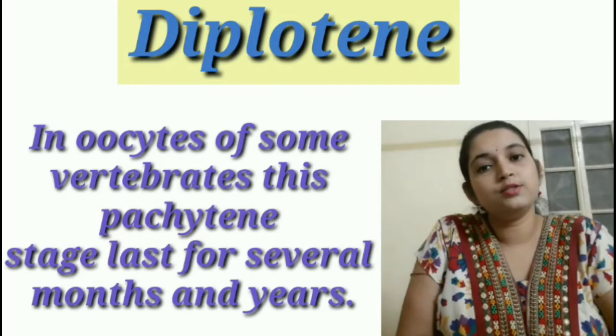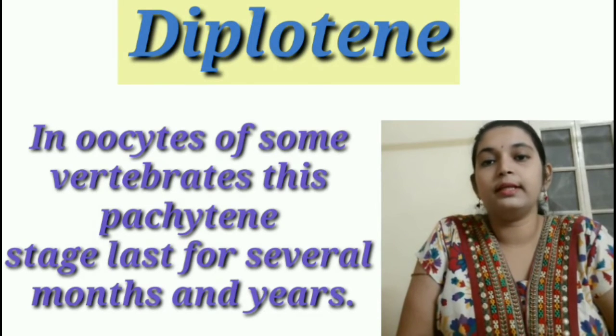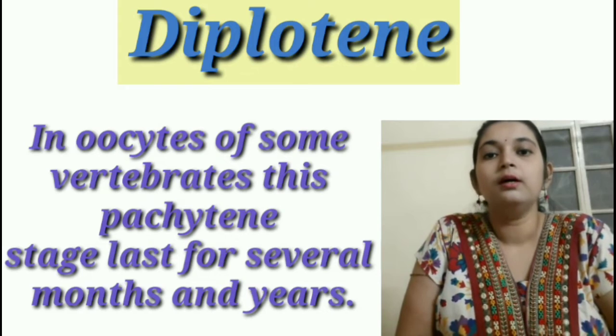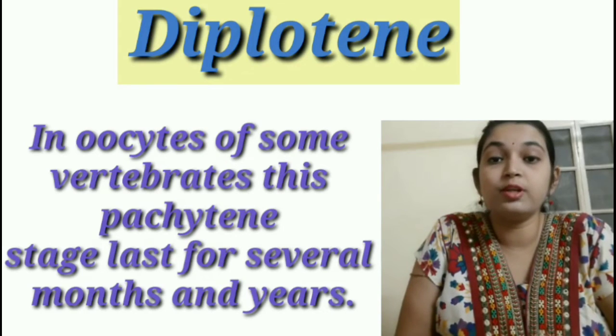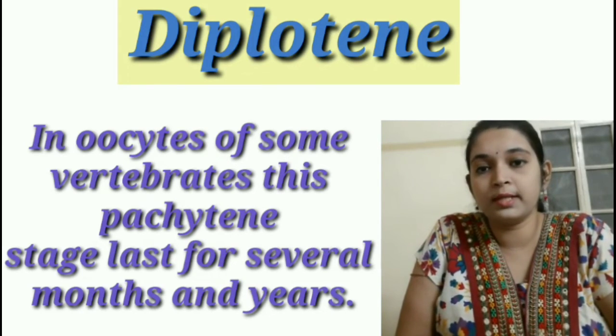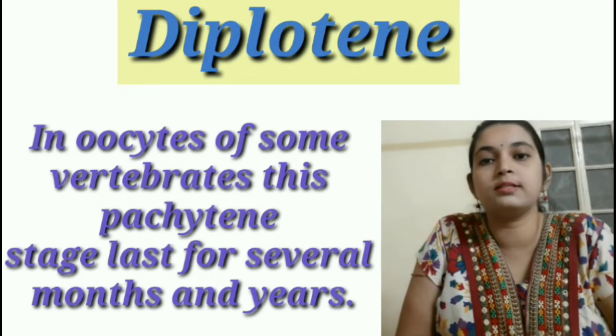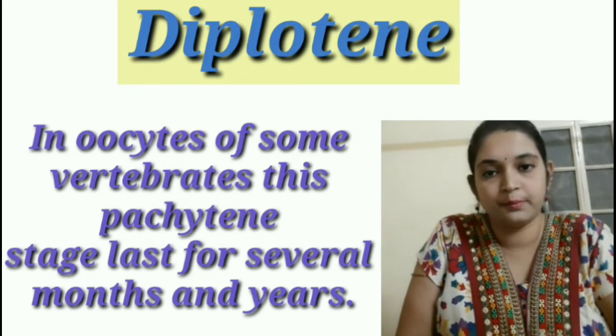This X-shaped structure of the chromosome is known as the chiasmata. In the oocytes of vertebrates, this stage, with the formation of chiasmata, can last for several months, or in some specific vertebrates even for years.